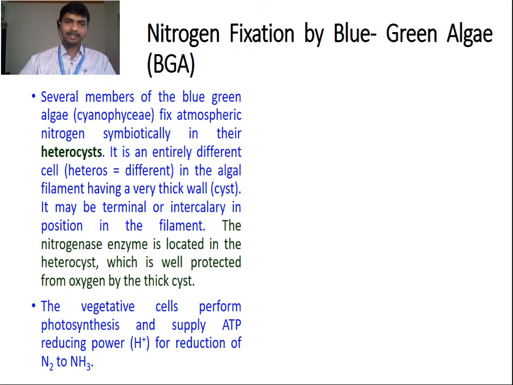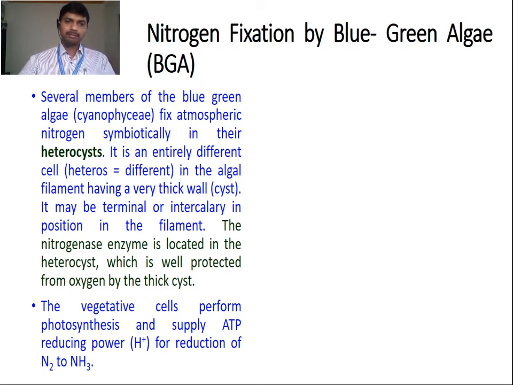So that has been carried out in a specialized different cell having a thick wall, which we call a heterocyst. So heterocyst may be terminal in position or it may be intercalary in the filament.